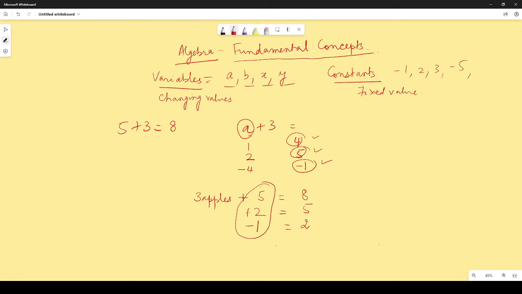Let us say that the cost of a book is 30 rupees, right? The cost of the book is 30 rupees. Now, just with this fact, you can find out so many things. What can you find out? You can find out what will be the cost of 5 books. Can you find out? What will be the cost of 5 books?